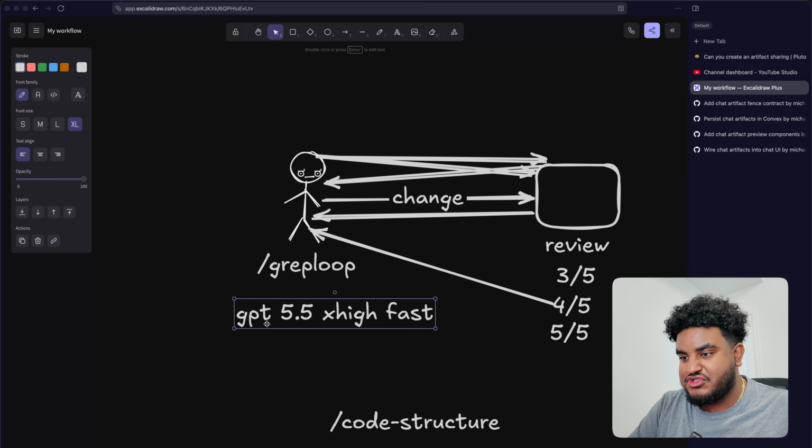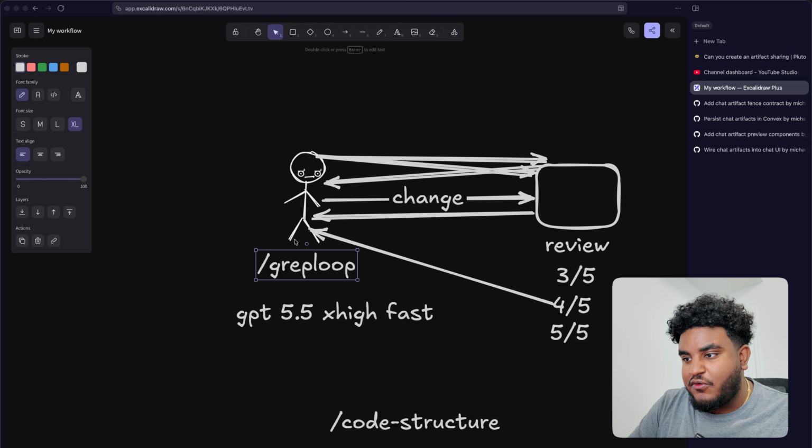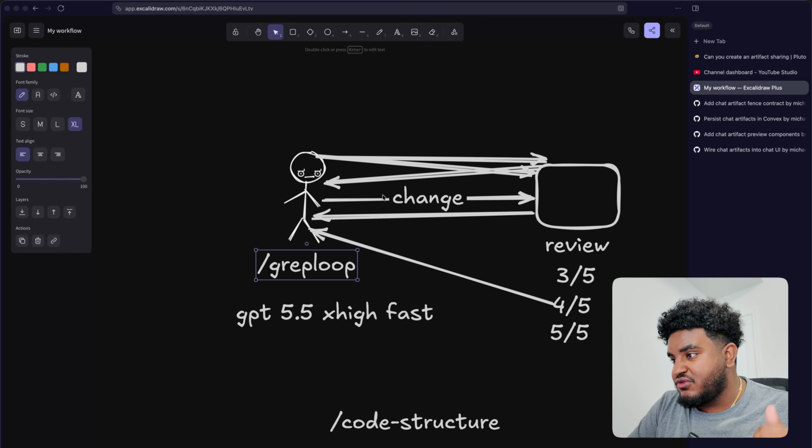and it was all because of this simple workflow where I use GPT 5.5 extra high, fast. We have Greptile's Grep loop skill, right? Minimal PRs, right? We don't want the PR to be too big. We want them to be minimal. And just a little back and forth and a little structure gets you a long way.